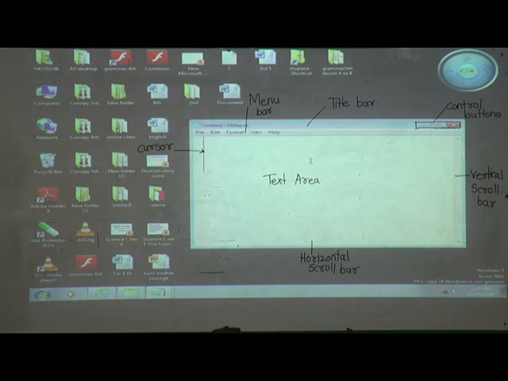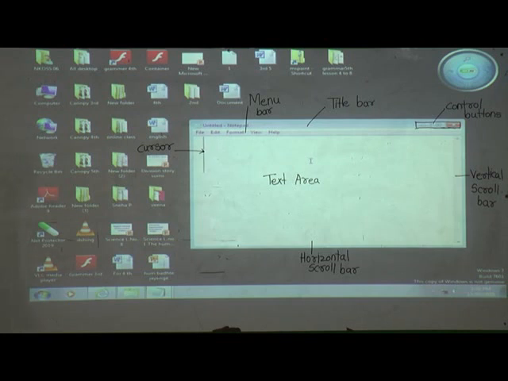Text area means what? We can write in that area. And there are two scroll bars, the vertical scroll bar and the horizontal scroll bar. What is the use of these scroll bars? We will see this afterwards. Got it? That is about the components of the notepad window.